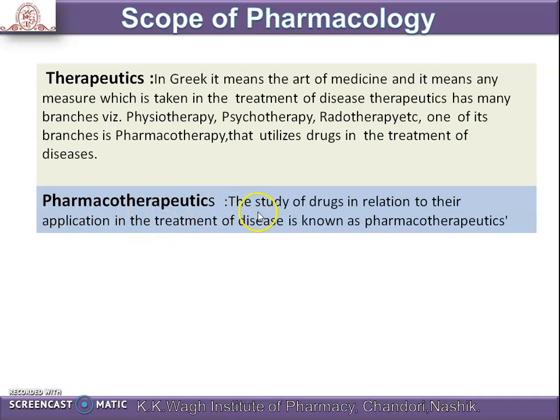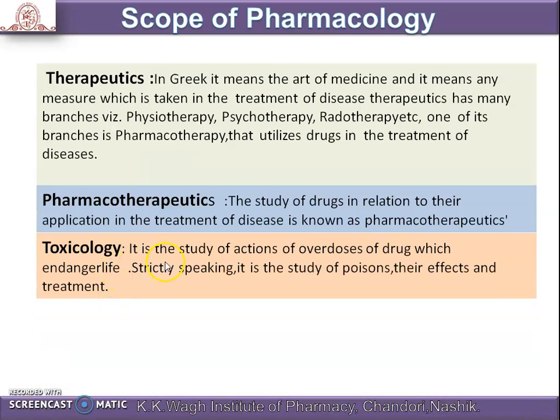Then pharmacotherapeutics: the study of drugs in relation to their application in the treatment of disease is known as pharmacotherapeutics. That means in pharmacotherapeutics we discuss the study of the drug in relation to its application for a specific treatment. And therapeutics means only the medicine which is taken for the treatment of the disease.